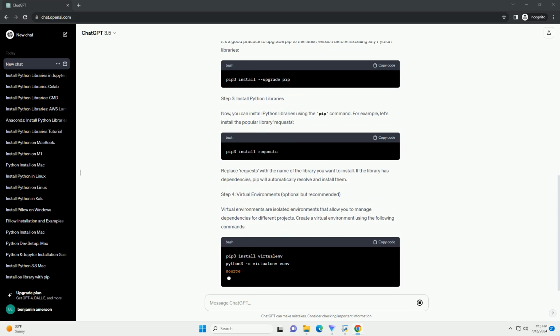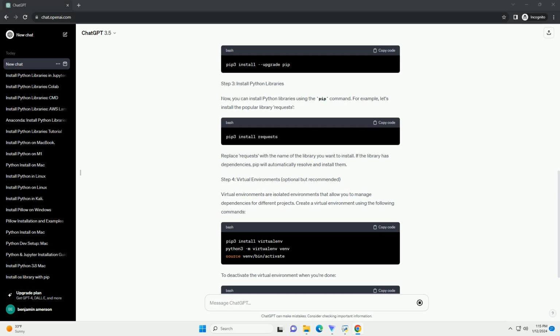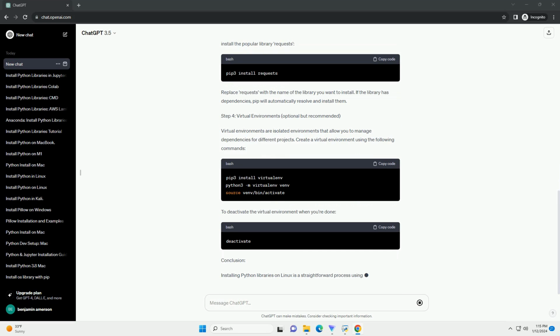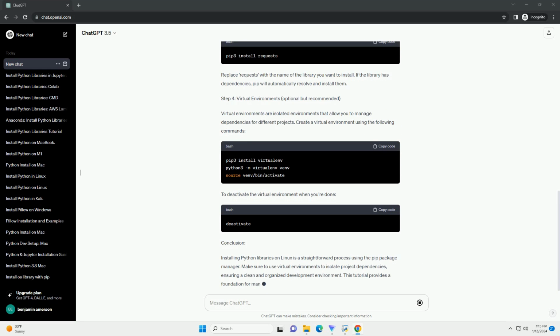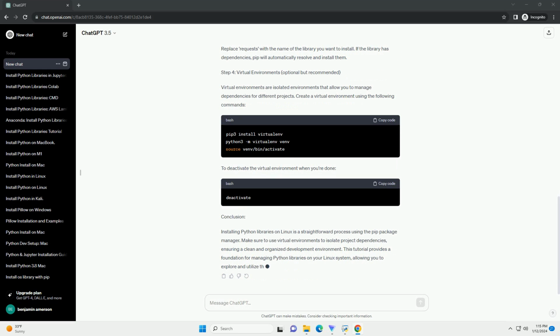examples. Requirements. Step 1. Install pip. Pip is the default package manager for Python, and it simplifies the process of installing and managing Python libraries. If you don't have pip installed, you can do so by using your system's package manager. For Debian/Ubuntu-based systems. For Red Hat/CentOS-based systems.